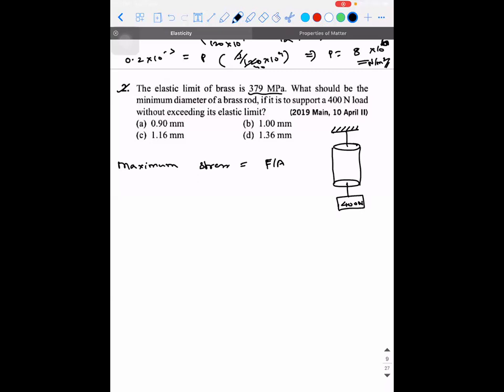So what is the maximum stress? It is 379 into 10 power 6 is equal to, what is the maximum force that can be acting on it? 400 divided by pi into r square. r square, I can write it as d square by 4. Is that right? So this will go up. So 379 into 10 power 6 is equal to 1600 divided by pi into d square. So one unknown, one equation.